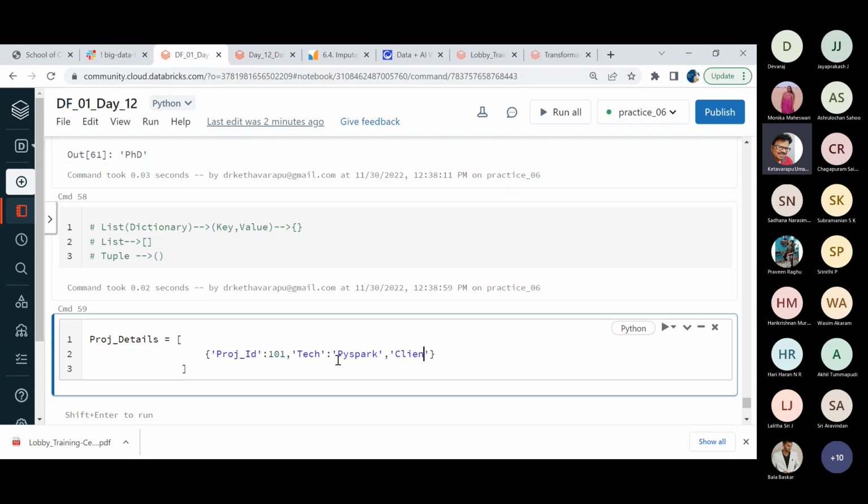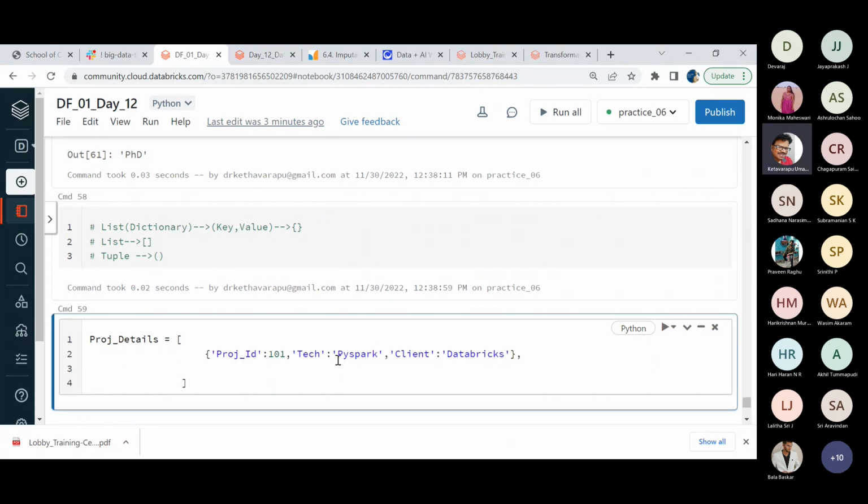This time, I want to introduce one more thing: the client information also, because maybe we are having some client calls, and we should be ready for that. Okay, all those kinds of things. Once this is over, I should mention the comma, and I can make use of the same approach. So as many things I can create.